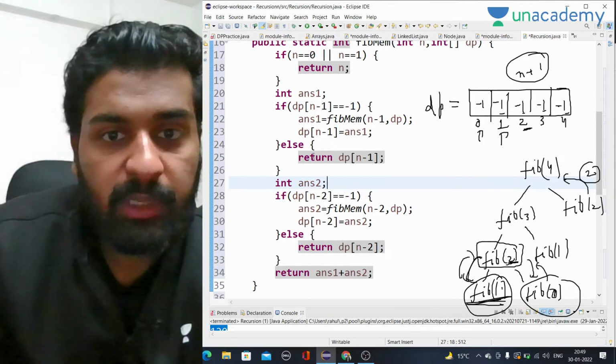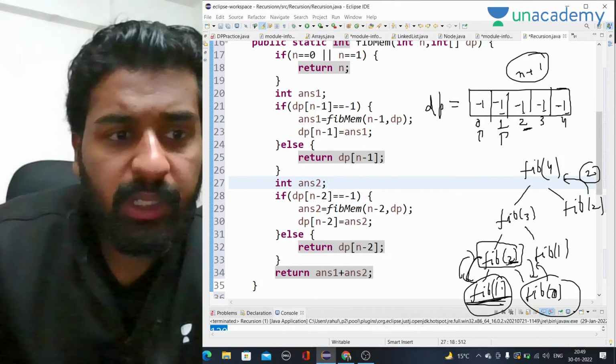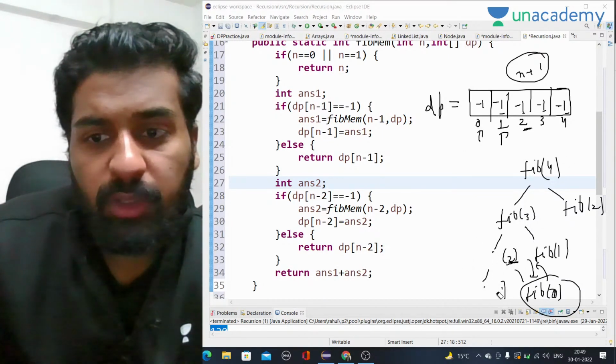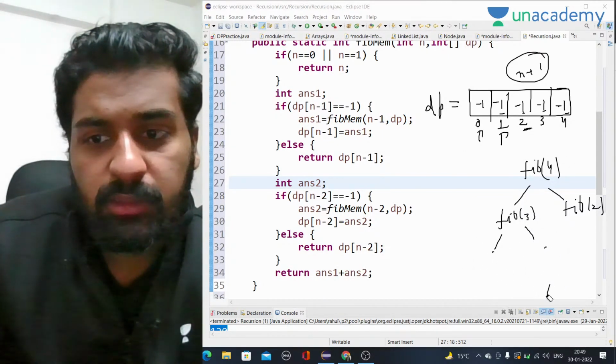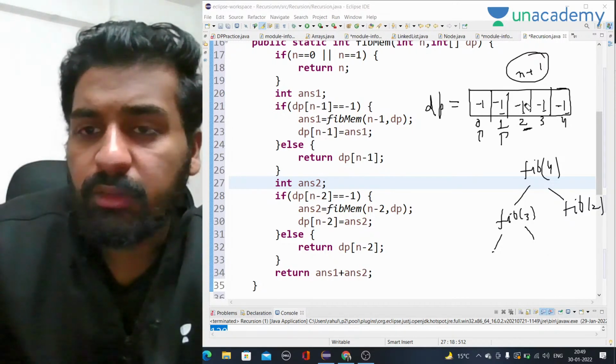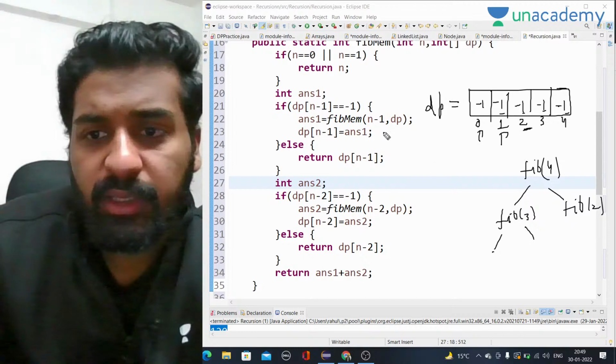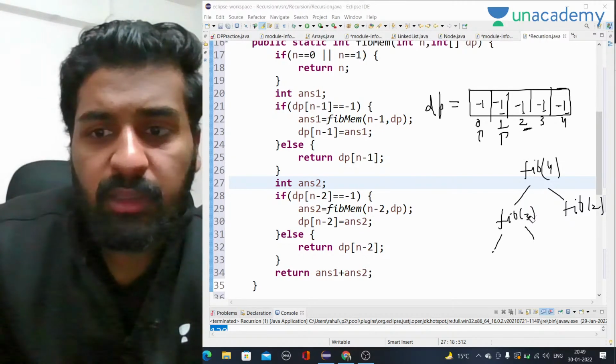Guys, any doubt in this part? Let's dry run it as well so that it will be clearer to you how it is working. We have already done that actually. On the second index we stored some value, and we already did the dry run, but let's do it once again if it is not clear what is happening.